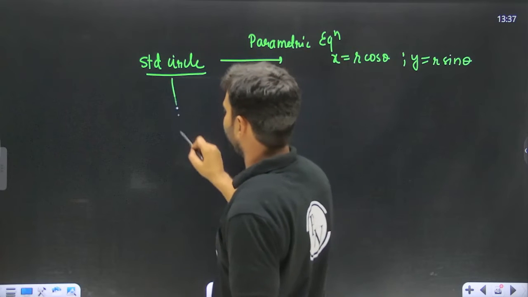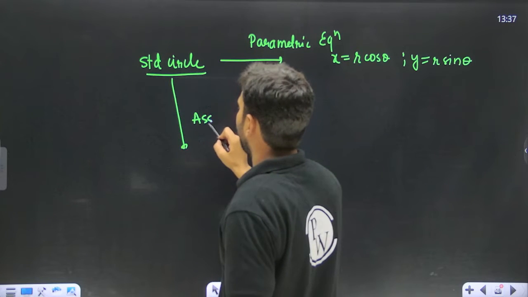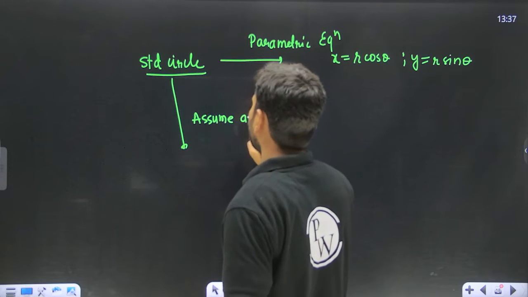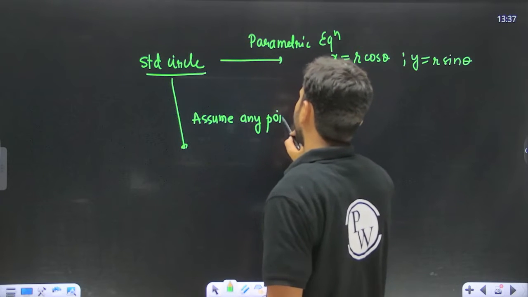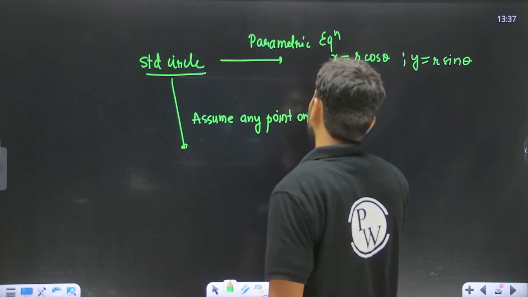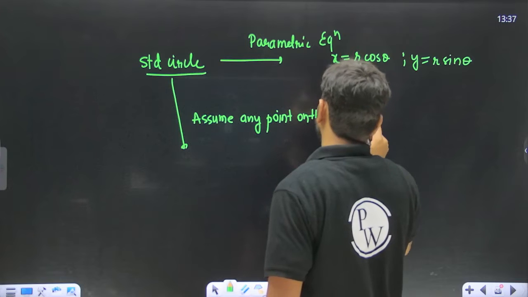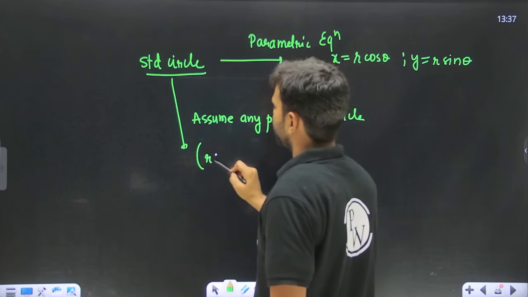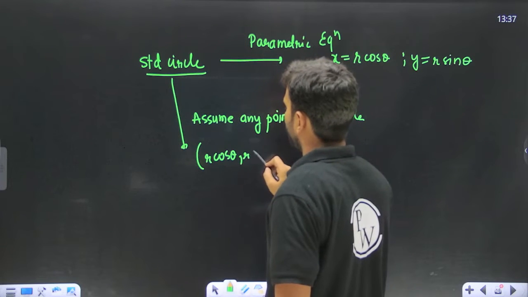Also, whenever it is required to assume any point on the circle, you will use the parametric equation. So any point on the circle can be assumed as r cos theta, r sin theta.